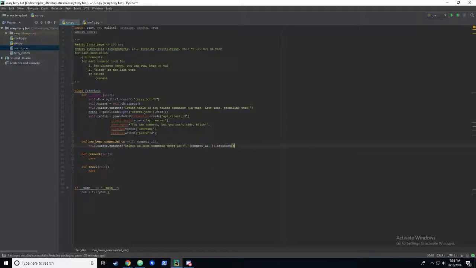And we might as well just look this up real quick. I'm pretty sure a fetch one will return a row in the form of a tuple if it exists, and if it finds nothing, it'll just return none, which would actually make this really easy to do in one line. So we can just say return true if this exists, otherwise we'll return false. Yeah, I think this should work.